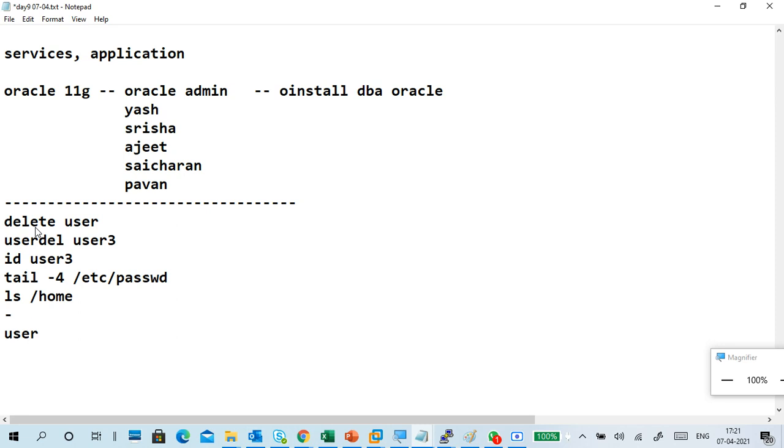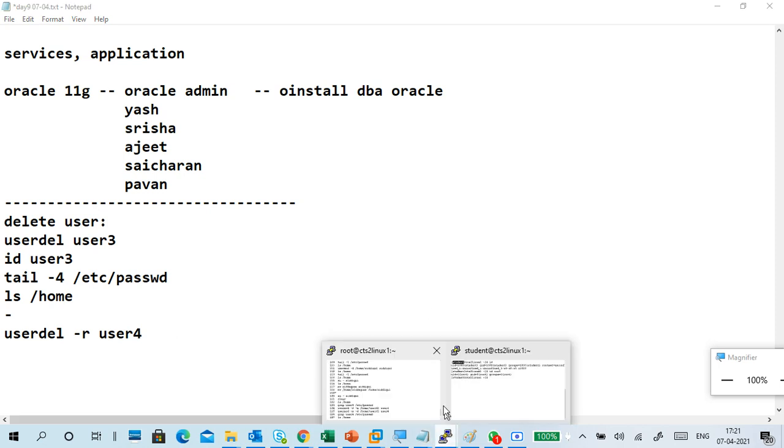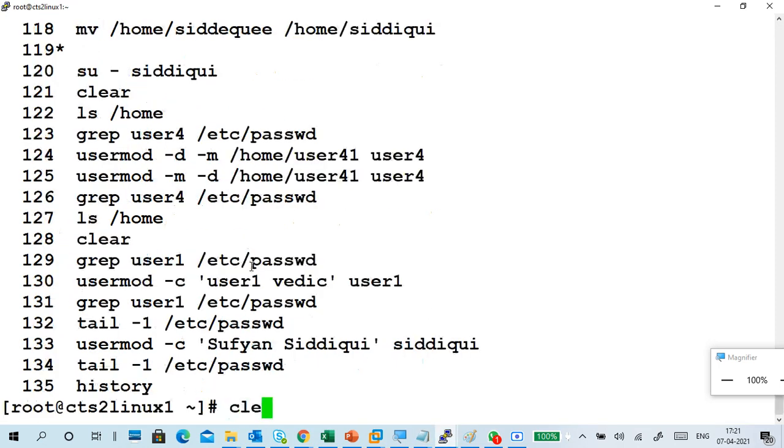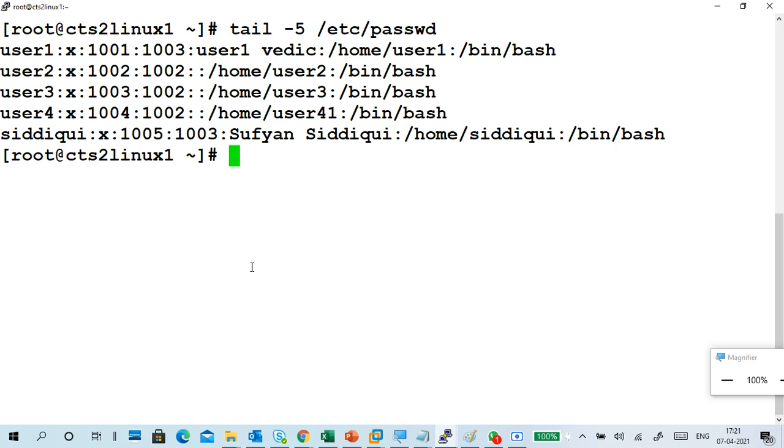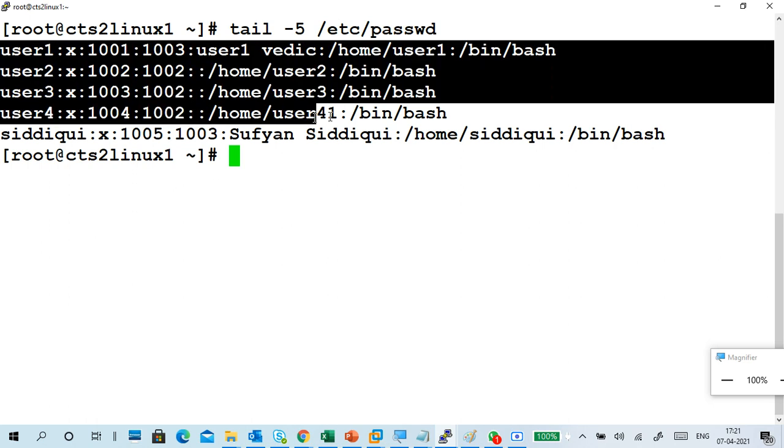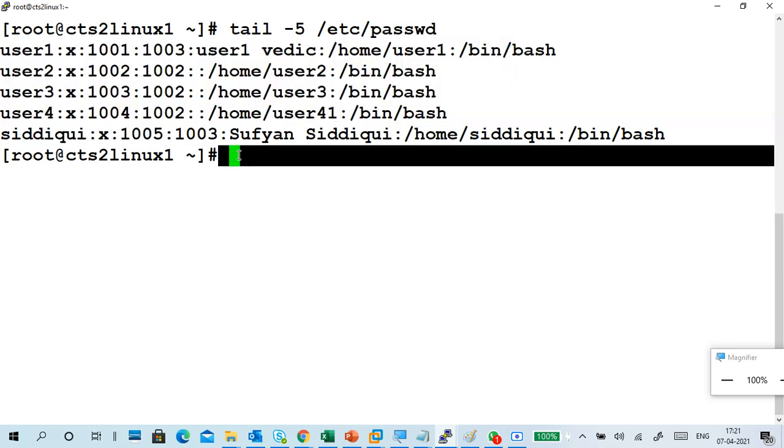Next, userdel -r user4, for example. Then check the remaining things. We'll see how to delete a user, userdel. Now tail -5 /etc/passwd, the last 5 users. User1, okay, student is not there. User1 to user4, and Siddiq is also there.